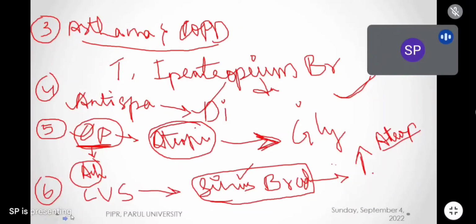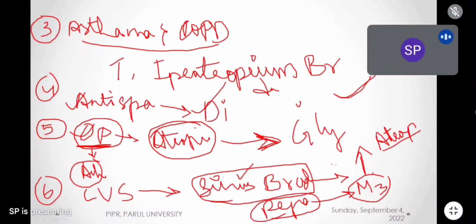See, there are some drugs which are also used for peptic ulceration. If a patient has a peptic ulcer, we can use anticholinergic drugs. Why? Because anticholinergic drugs will inhibit M3 receptor activity, and in that we have a drug called pirenzepine. Have you heard about pirenzepine? These drugs are not used nowadays, but in previous days we used anticholinergic drugs for peptic ulcers. Pirenzepine is one example.